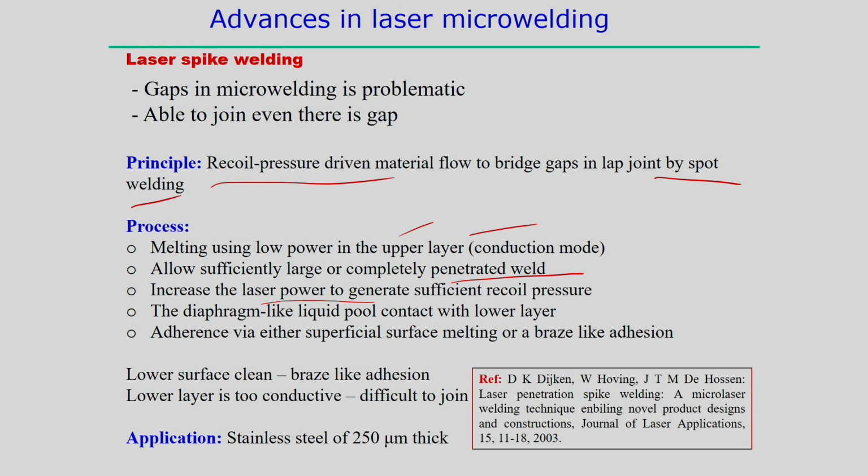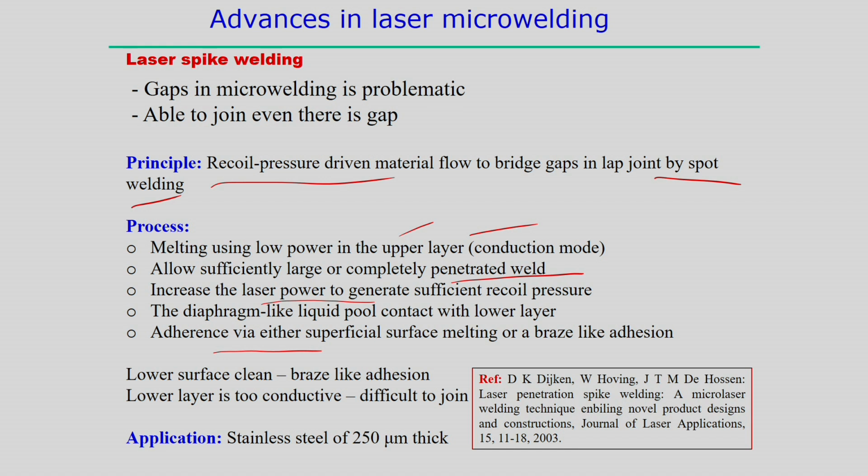Therefore, adherence by superficial surface melting or bridging-like addition actually happens in these processes. So, in these cases, if the lower surface is not clean, then bridge-like addition happens between these two components which are in the lap joint configuration, but there is a gap between these two.